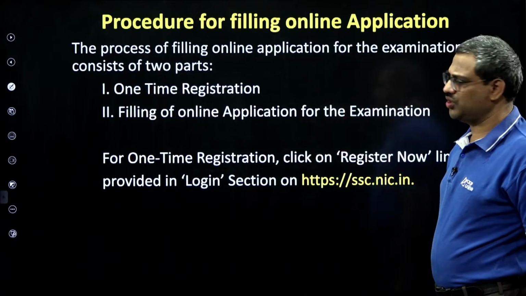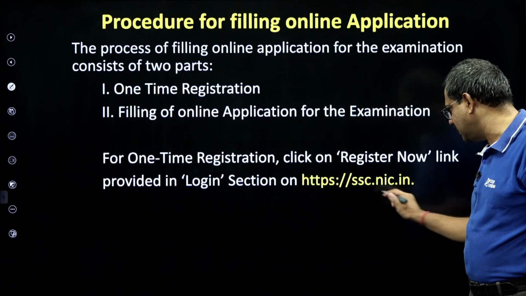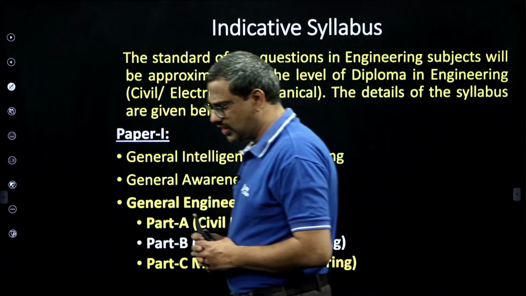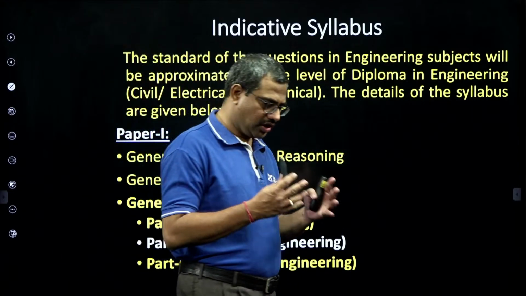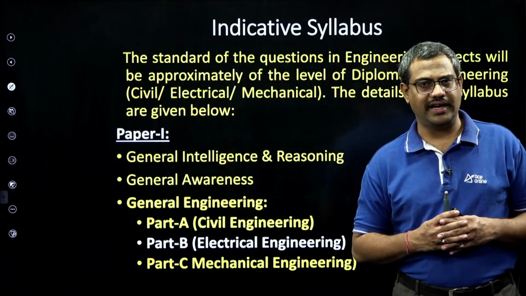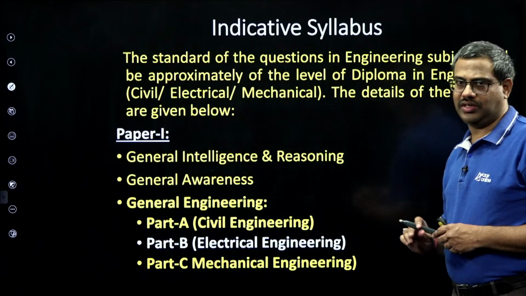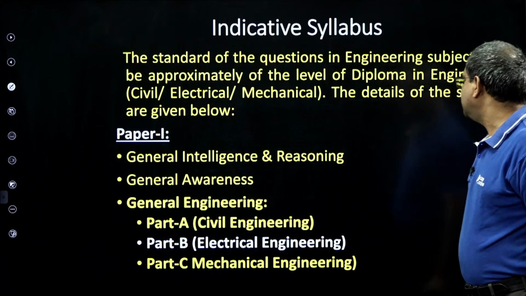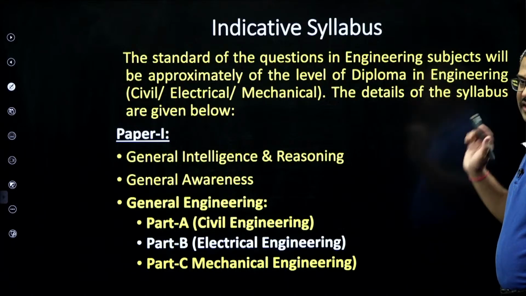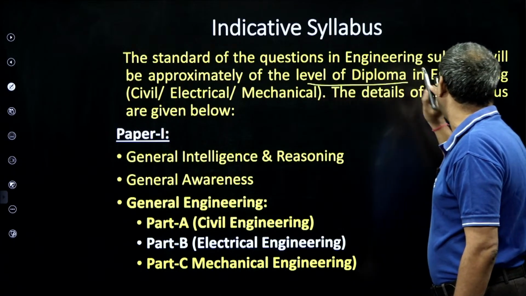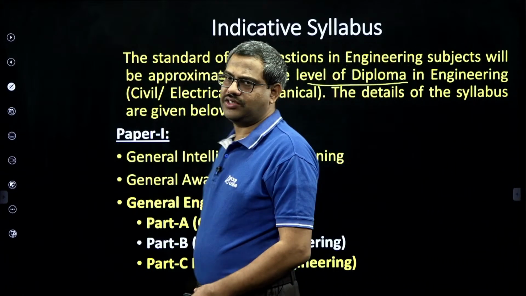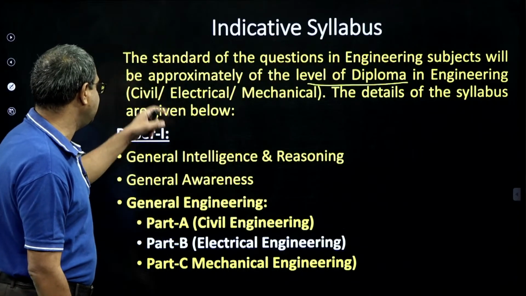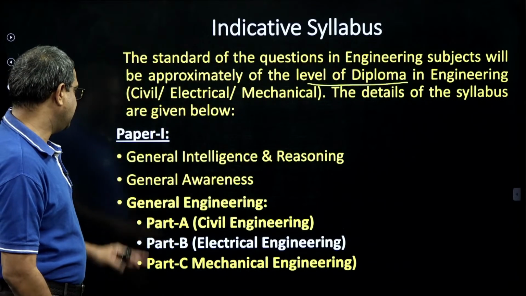Then, the procedure for applying: go to this website. This is what I want to highlight. Go to this website. And now, after understanding what this exam is, what the pay scale is, what the postings are and how professional and great these technical jobs are, let us talk about the syllabus. This session will be mostly talking about the subject. Now, the standard of questions in engineering subjects will be approximately the level of diploma. This is very important, the level of diploma in engineering. Though BTech students can apply, the exact level will be diploma level. Please understand, it is diploma in electrical.